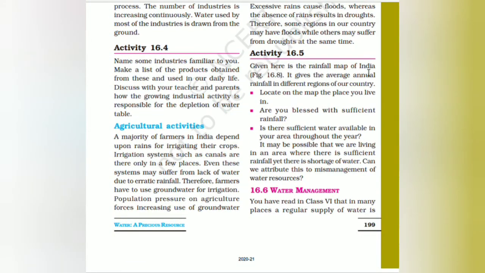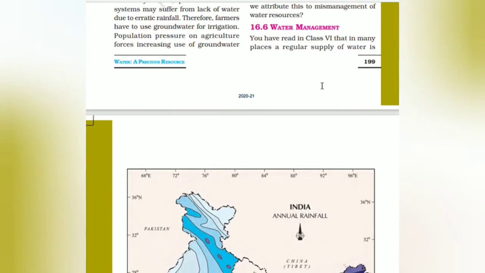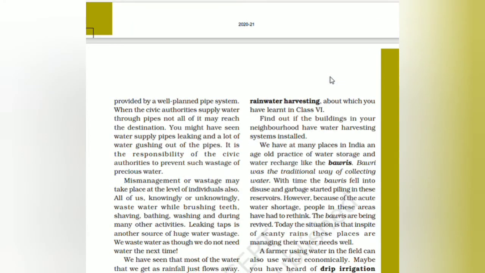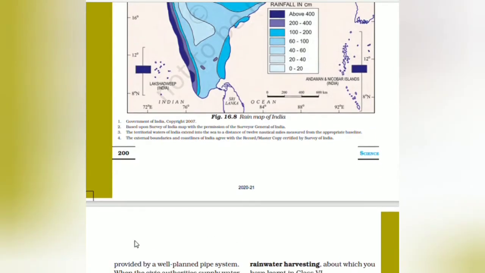Given here is the rainfall map of India. It shows the average annual rainfall. That is, we have to locate the places having rainfall. Where there is sufficient rainfall, there can still be a shortage of water without water management. In many places there is a regular supply of water. Here is a picture showing the annual rainfall. It is coming under 0 to 400 and above 400.